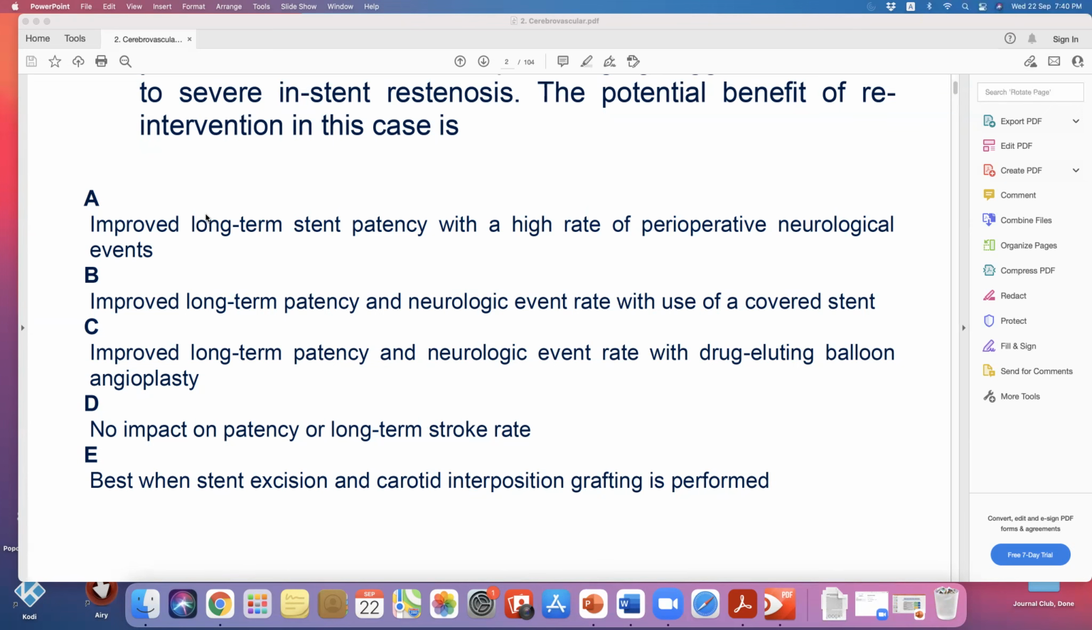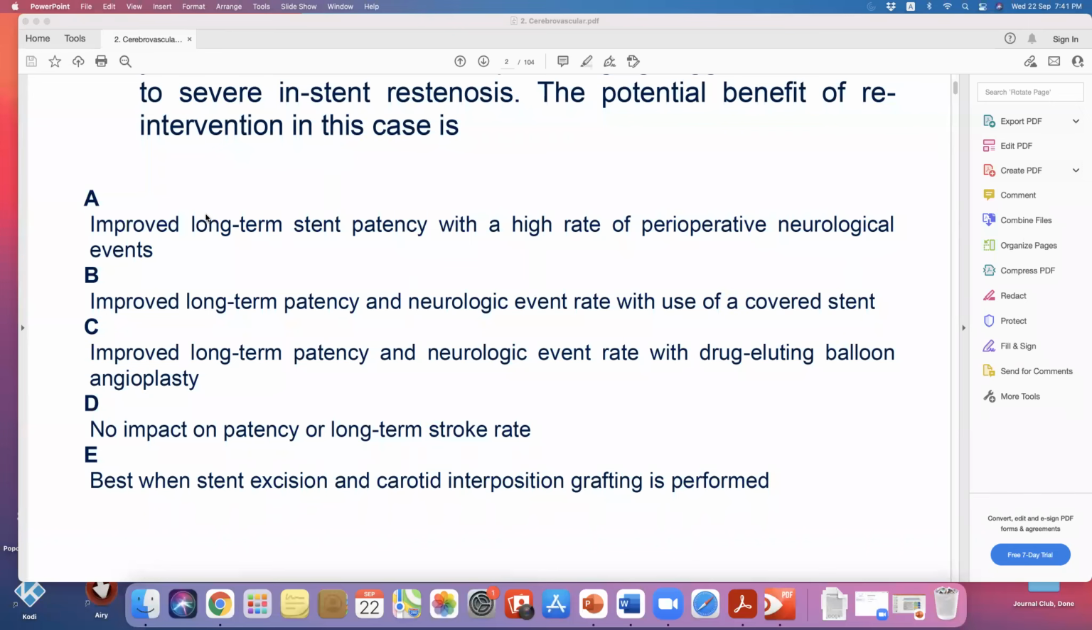The third one now. Improved long-term patency and neurological event rate with drug-eluting balloon angioplasty. We do not use drug-eluting balloons in the carotid either. We don't know the effect of flushing all this material to the brain. So this is completely wrong also. The next option: no impact on patency or long-term stroke rate.